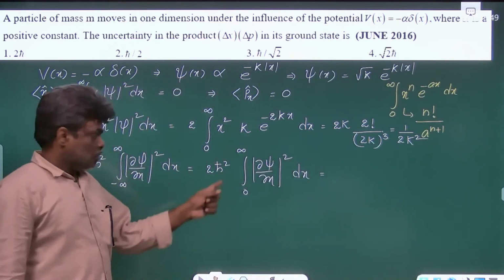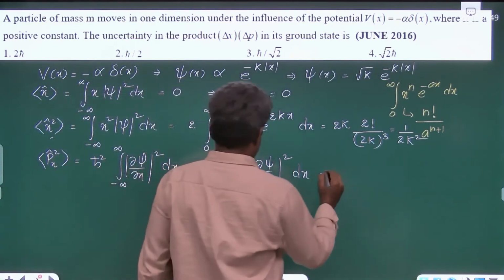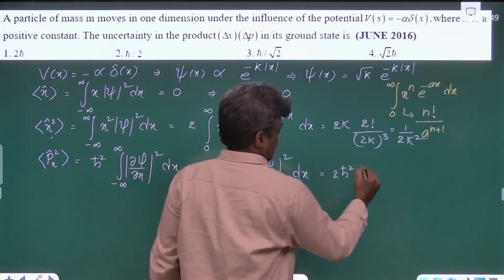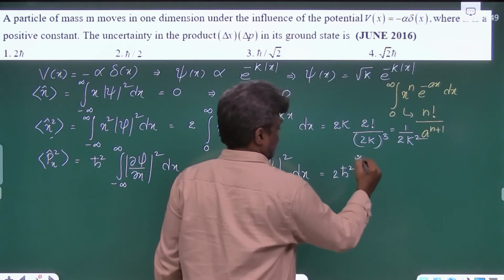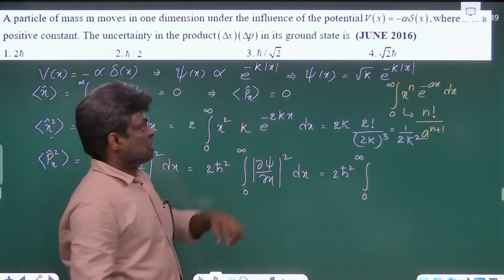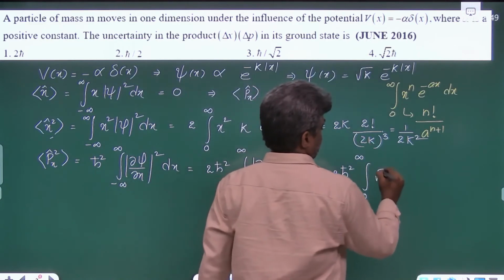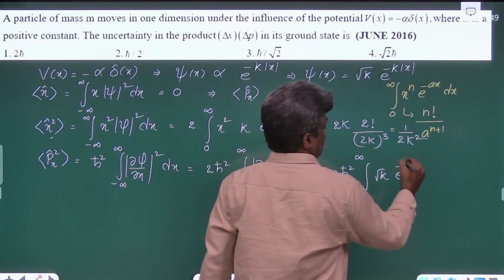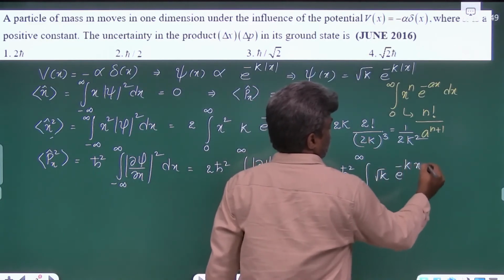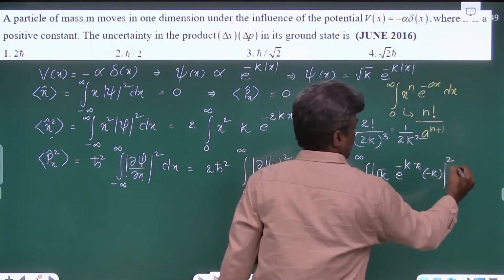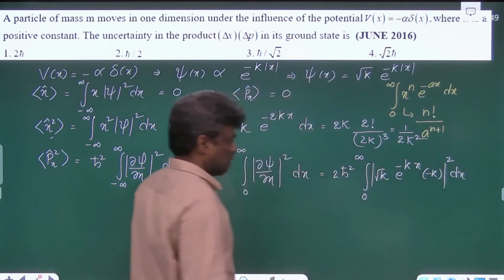Okay, so if you take the differentiation of that, dou psi by dou x, what we will get is 2 h cross square integral from 0 to infinity, and the differentiation with respect to x, I think you will get root k e raised to minus k x into minus k, mod square, into dx.